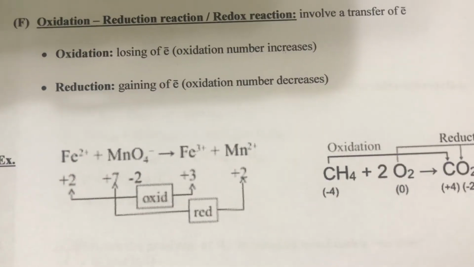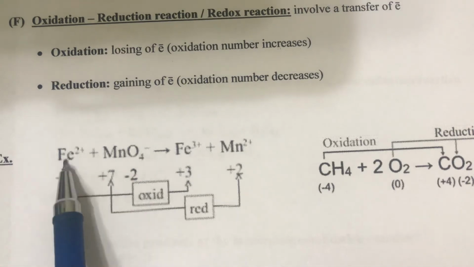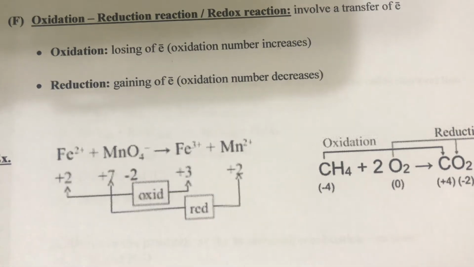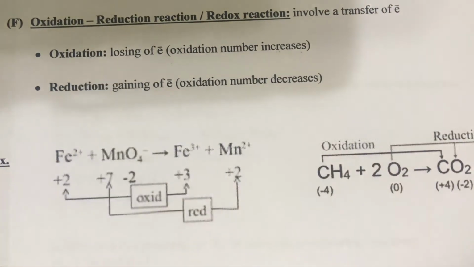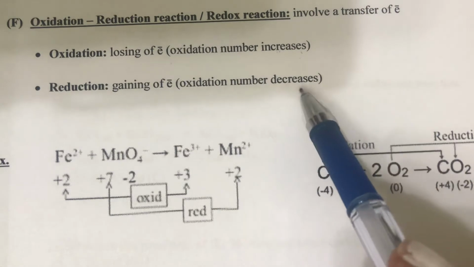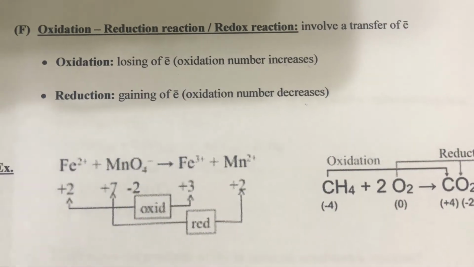So in any equation you have to get the charge for each element. Then if the charge increases, it's an oxidation. If the charge decreases, it's a reduction. So the reaction will be an oxidation reduction reaction.